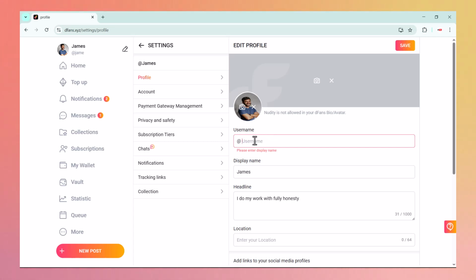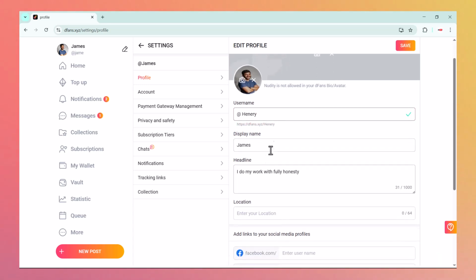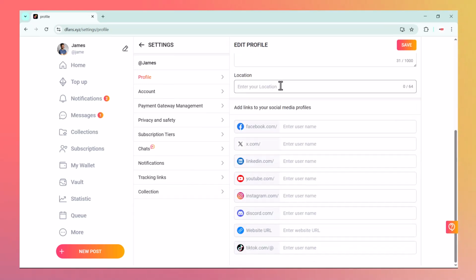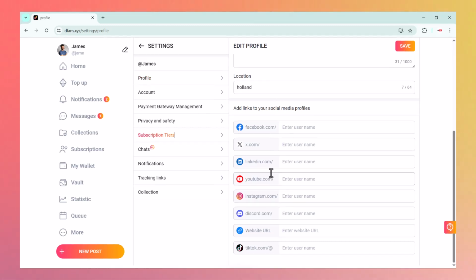Below that, you will need to type your display name. This is the name that will be visible to your fans. Next, in the headline section, you can type a short intro or something creative about yourself. Along with that, you can also add your location. This can be any city or any country you want to show. After that, you will see an option to add your social media links like YouTube, TikTok, Instagram, or any platform where you are active. Once everything is filled out, just click on the save button and your profile will be all set.